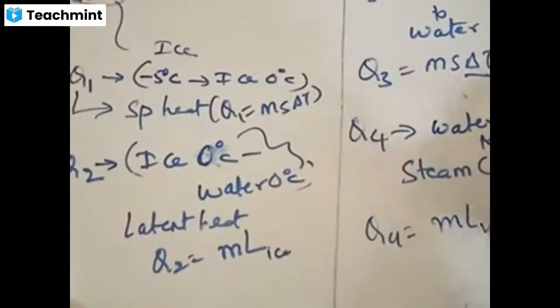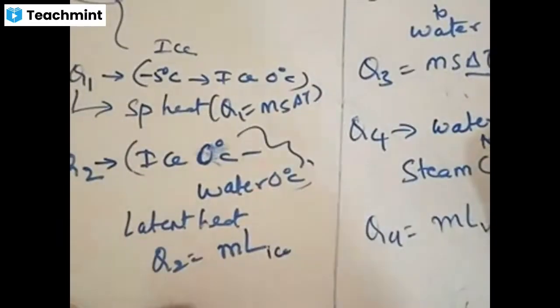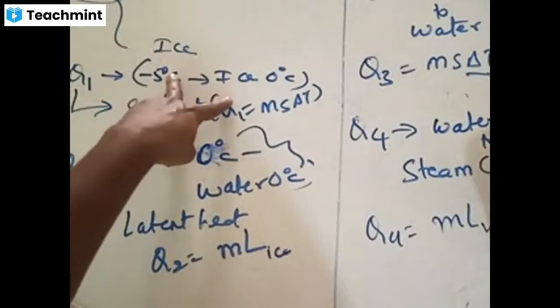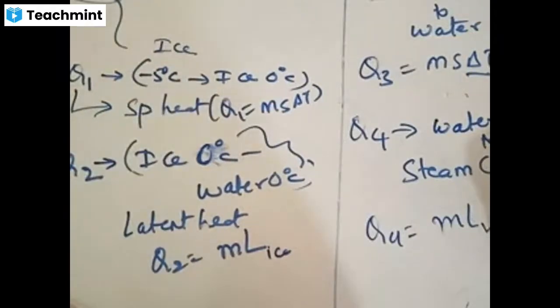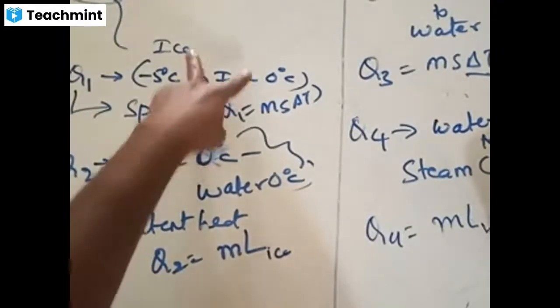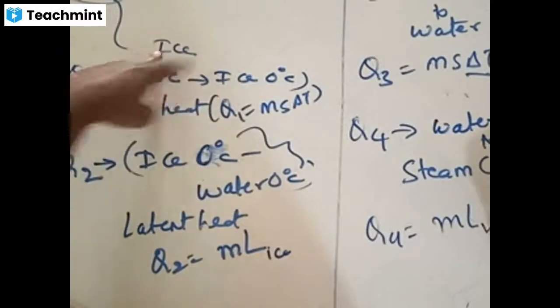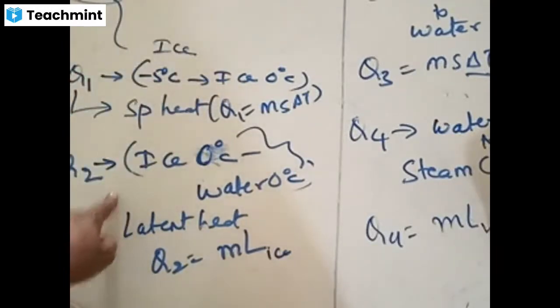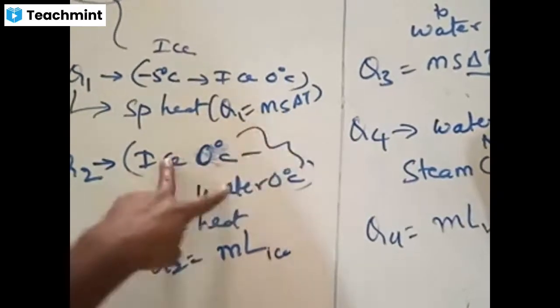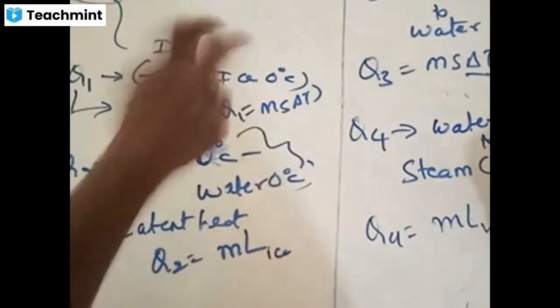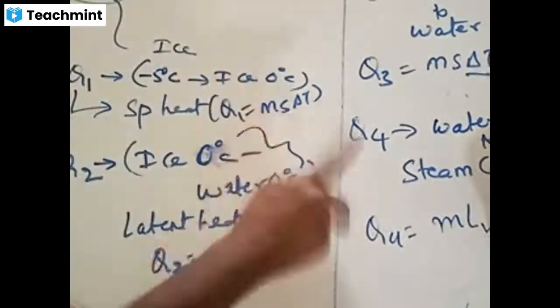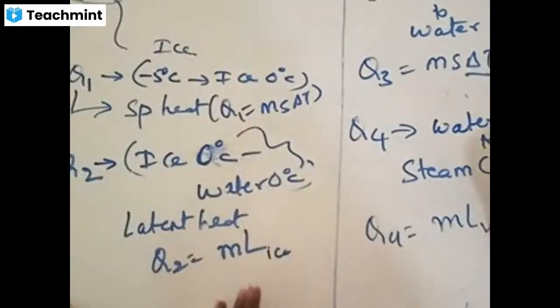When we call it latent heat, the temperature should be constant and the state should be different. Both simultaneously cannot be possible.